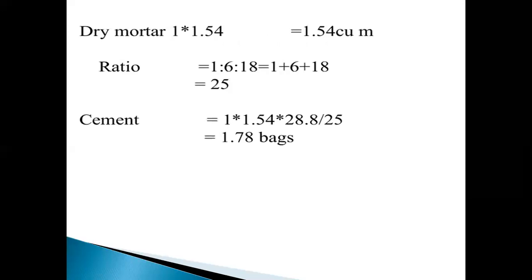Next, the mix proportion ratio 1:6:18. Then the sum is 1 plus 6 plus 18 equal to 25. Here 1 is the cement, 6 is the fine aggregate, and 18 is the coarse aggregate. Next, we find the requirement of cement, sand, and aggregates. Cement requirement is 1 into 1.54 into 28.8, converting to bags, divided by the mix proportion sum 25. Then finally it equals 1.78 bags. This is the requirement of the cement.